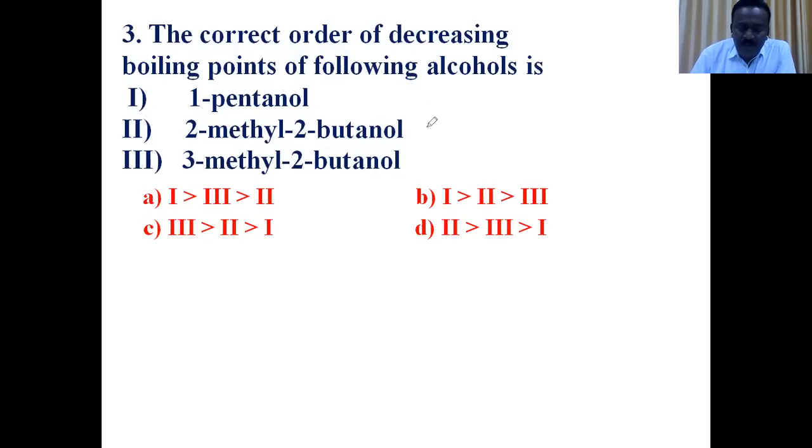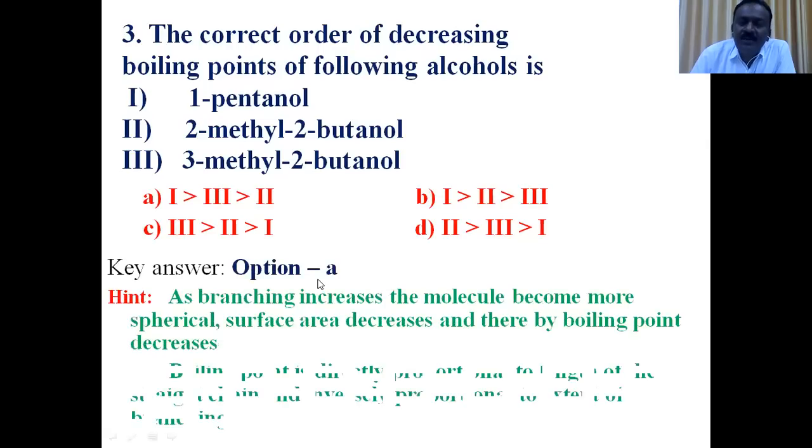We know that boiling temperature of 1 degree alcohol is greater than 2 degree alcohol, 2 degree alcohol greater than 3 degree alcohol. Also, we know that in case of organic compounds, if the number of branches increases, the molecule becomes spherical, intermolecular attractions become weaker, therefore boiling point decreases.